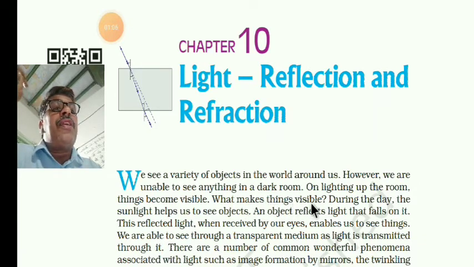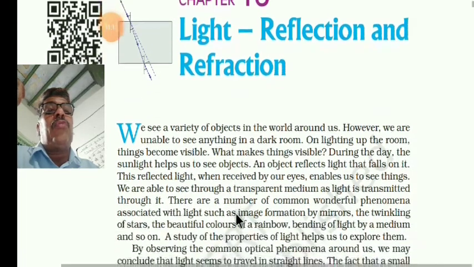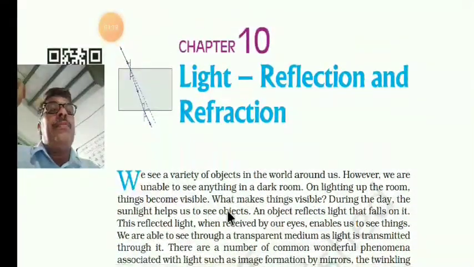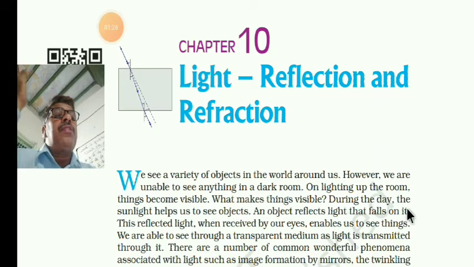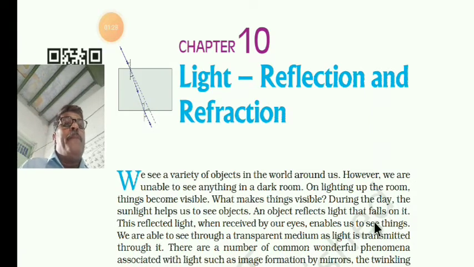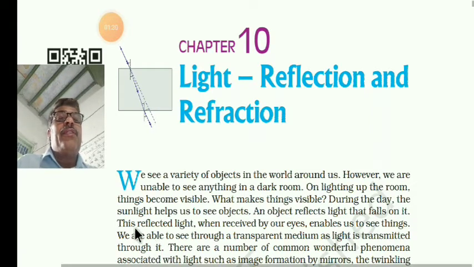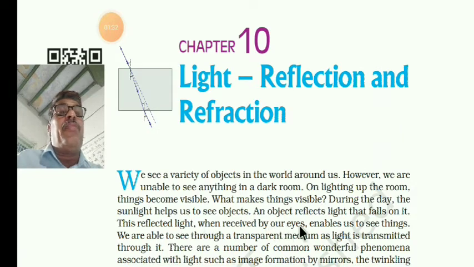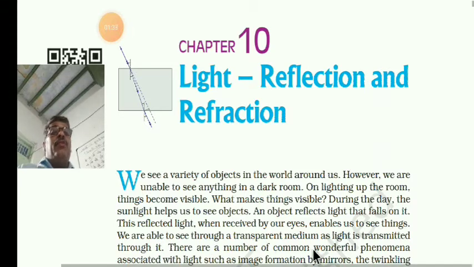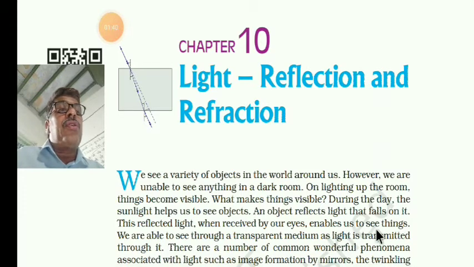What makes the things visible? During the day, the sunlight helps us to see the objects. You know that an object reflects light that falls on it. When the light falls on the object, it is reflected. This reflected light, when received by our eyes, enables us to see the things.